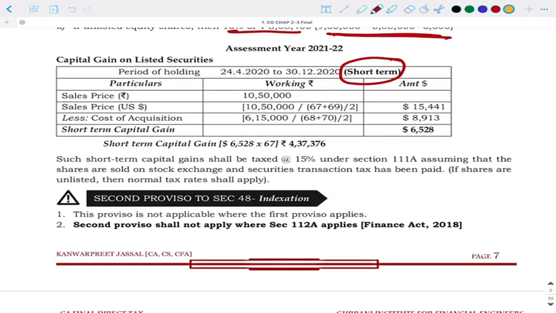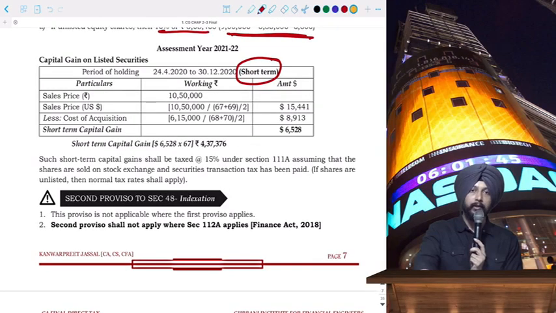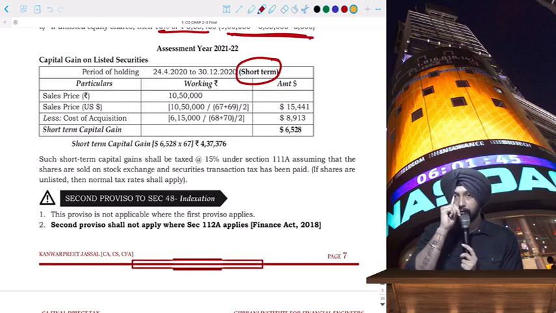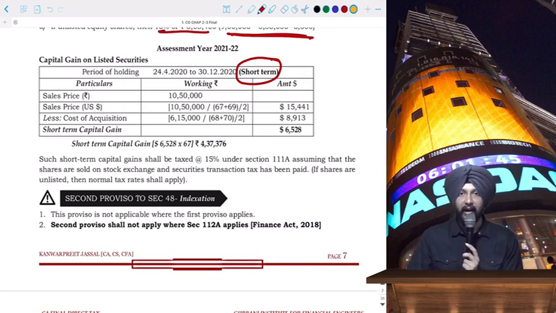And once again, this capital gain will be converted back into rupee equivalent at the TTBR. No average for capital gains conversion back into rupee. No average is done. You will take only the TTBR.